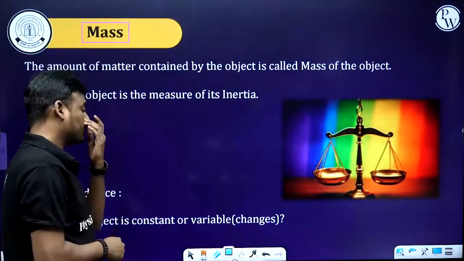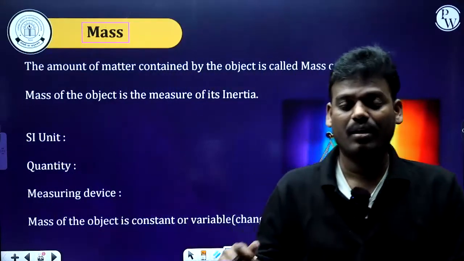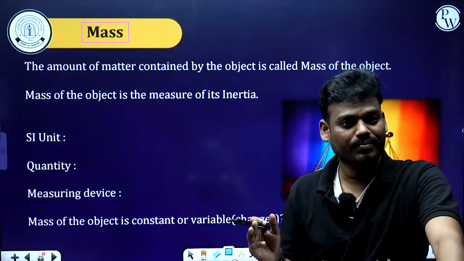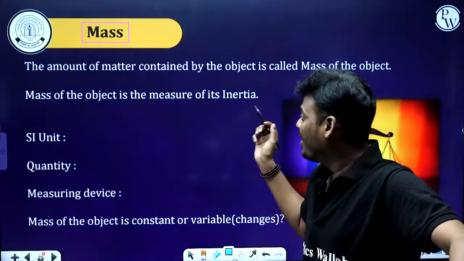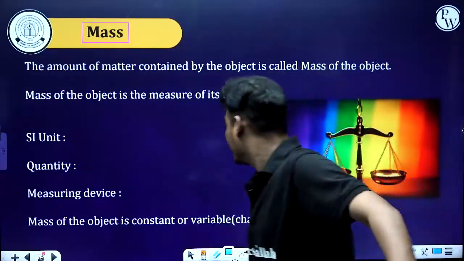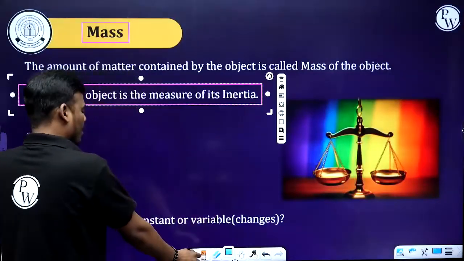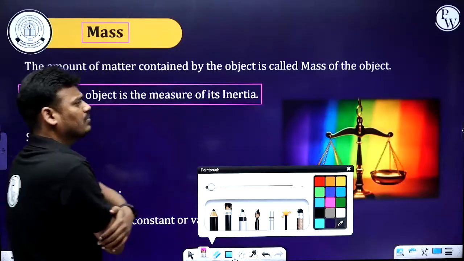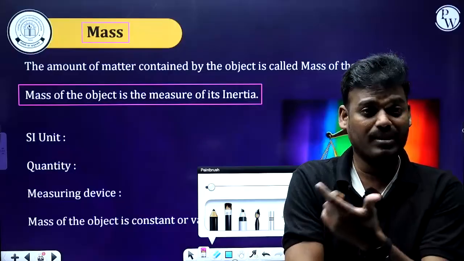And in the second chapter, force and laws of motion, when we were talking about inertia, what is the measure of inertia? Mass is the measure of inertia. We have discussed about it. So mass of the object is a measure of its inertia. Fine. Second one, how do you measure a mass? By using a beam balance or a physical balance.